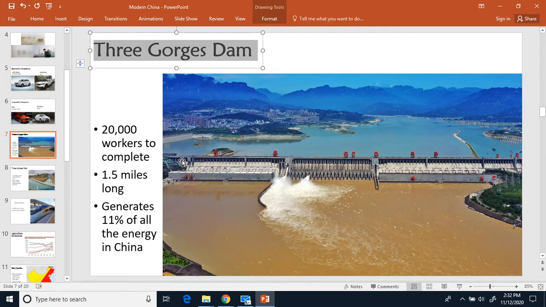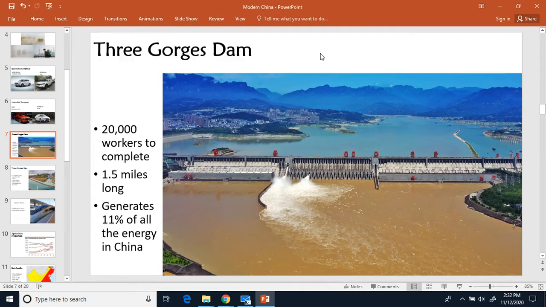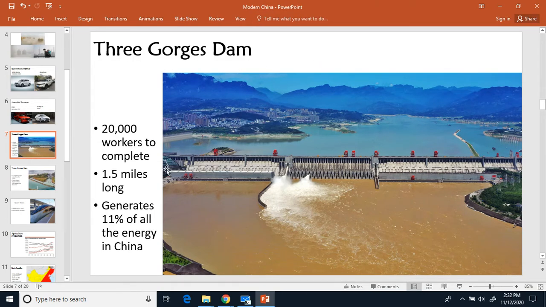Three Gorges Dam is right here in the picture. So this is Three Gorges Dam. It is 1.5 miles long from end to end. So this entire structure is 1.5 miles long, and it took 20,000 workers to complete it.